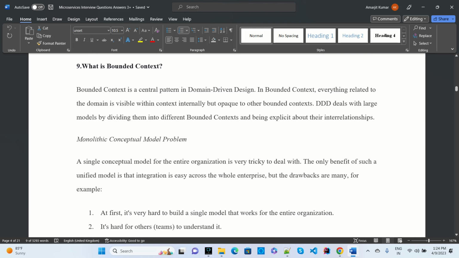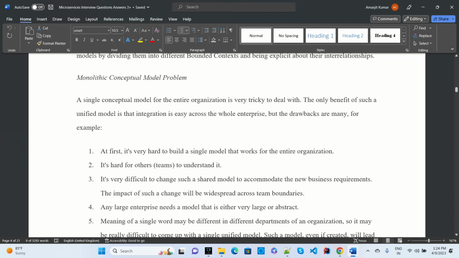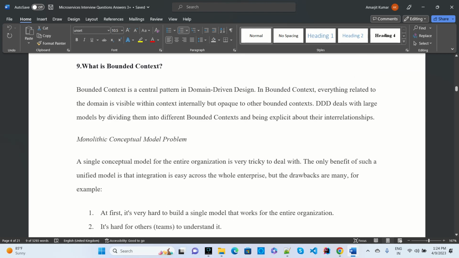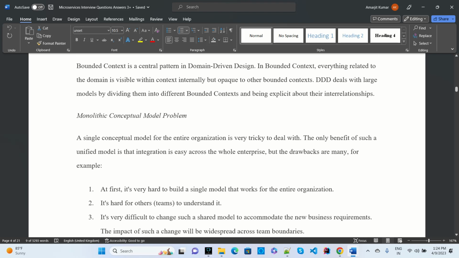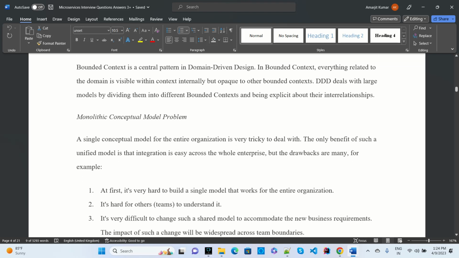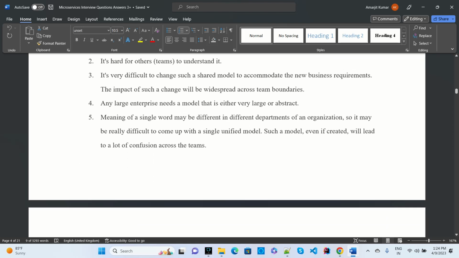And another question is: what is bounded context? Bounded context is a central pattern in domain driven design. Domain driven design deals with a large model divided into different bounded contexts. That bounded context explains their interrelationships. Some interviewers asked about bounded context, and at that time I was not sure what it was, so I went through this definition of bounded context.